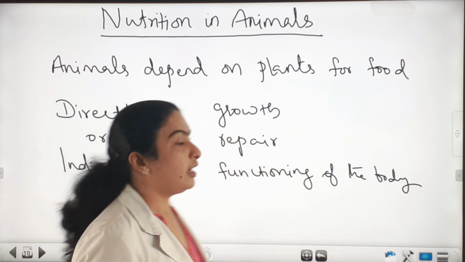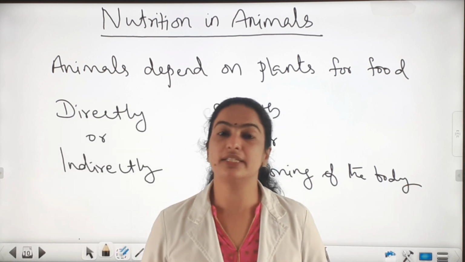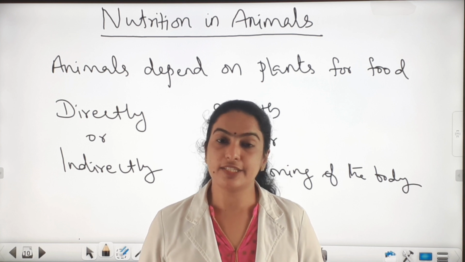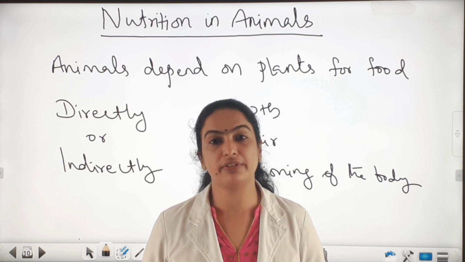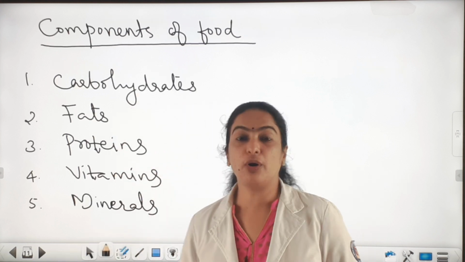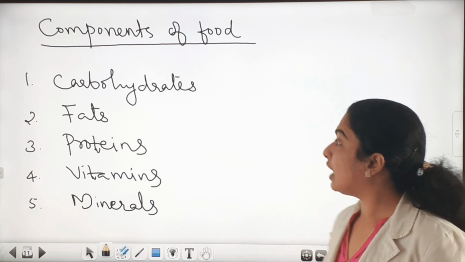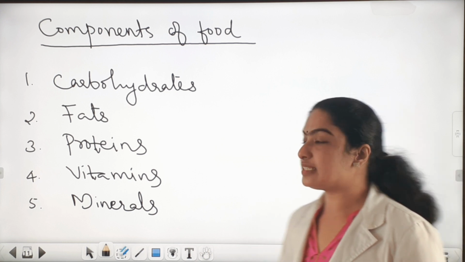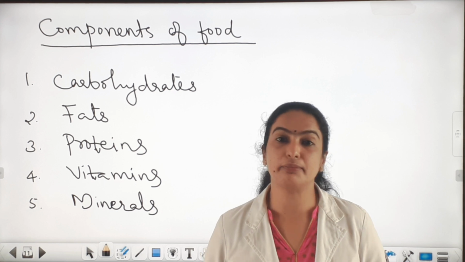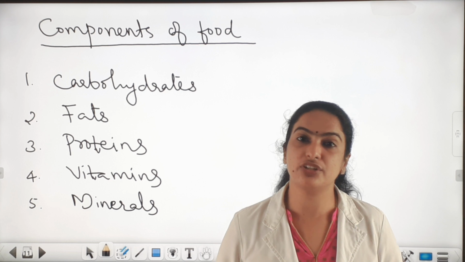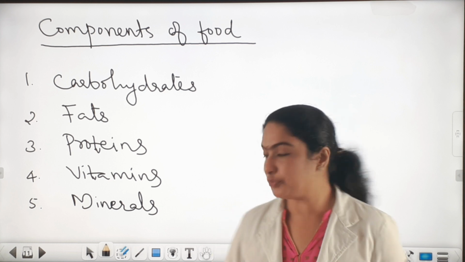And the food we consume consists of several nutrients or components. Let's see which are the components of our food. The major components of our food are carbohydrates, fats, proteins, vitamins and minerals. These are the major nutrients present in the food.